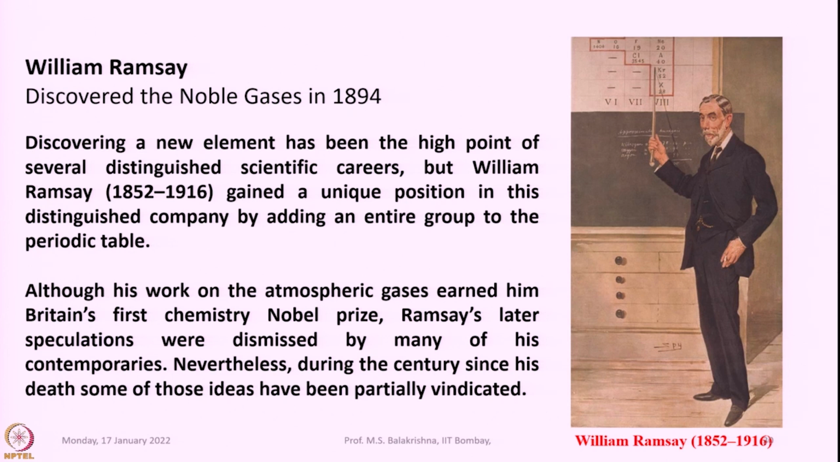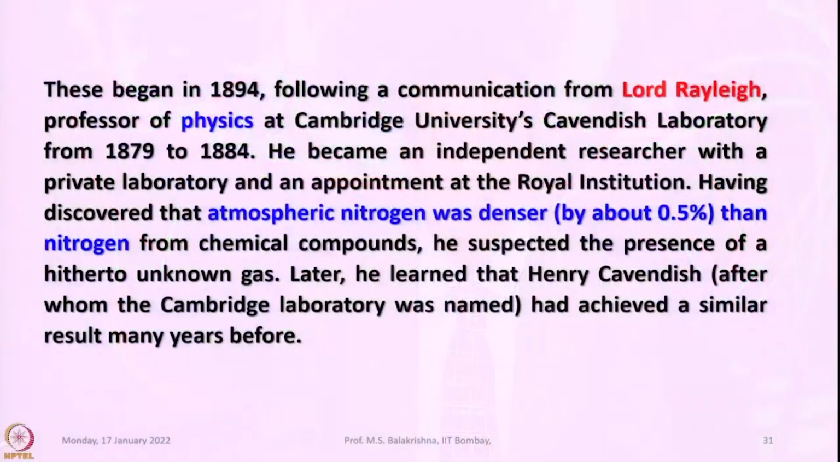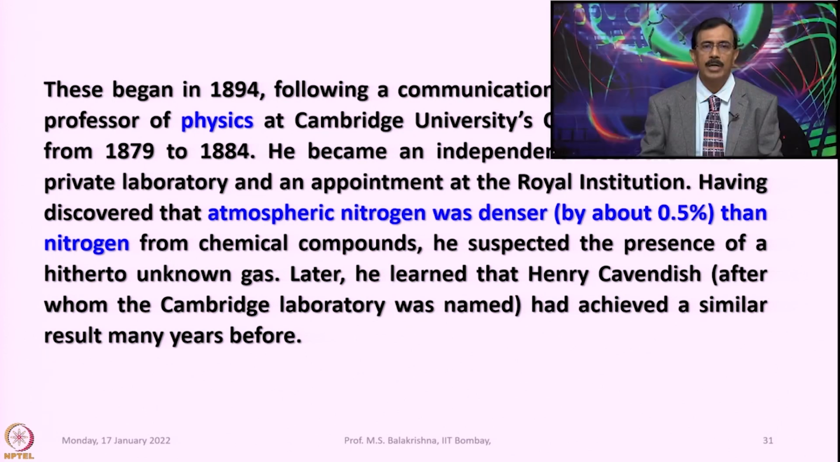Although his work on the atmospheric gases earned him Britain's first chemistry Nobel Prize, Ramsay's later speculations were dismissed by many of his contemporaries. Nevertheless, during the century since his death, some of those ideas have been partially vindicated. These discoveries began in 1894 following a communication from Lord Rayleigh, Professor of Physics at Cambridge University's Cavendish Laboratory from 1879 to 1884. He became an independent researcher with a private laboratory and an appointment at the Royal Institution.